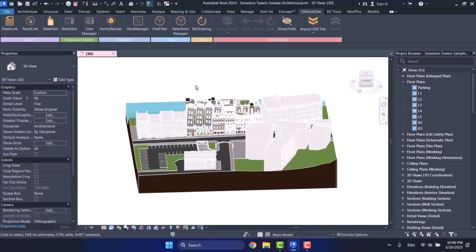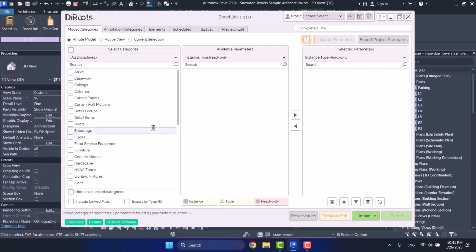Now, in the process of learning, I will show you the differences between these two plugins and how the features of this plugin can really help you. Okay, from this Ideate section, you have the SheetLink plugin, and I open it here to analyze it together. In the last session, we talked about exporting the quantity schedules to Excel, and to do it, we used Revit's default method. Now, using this plugin, you can export your quantity schedules and link them directly to Excel.